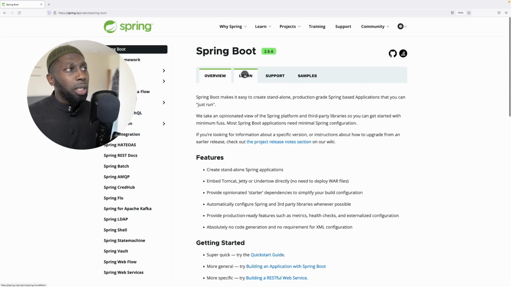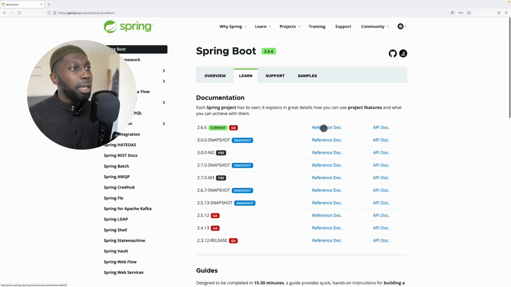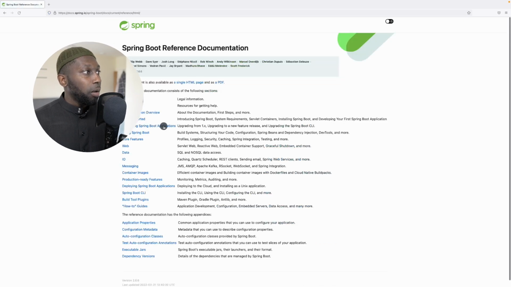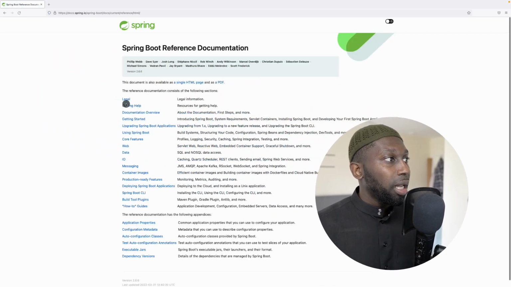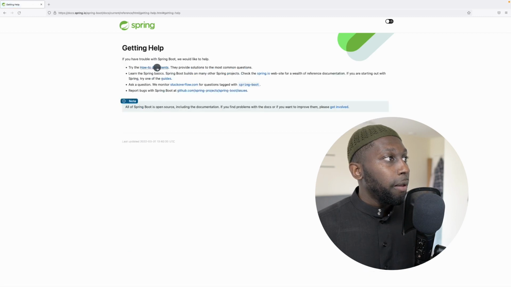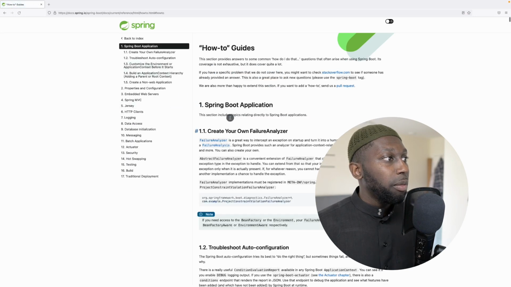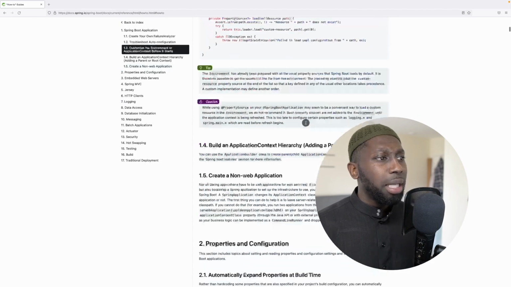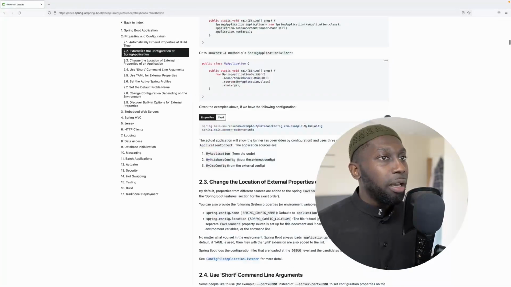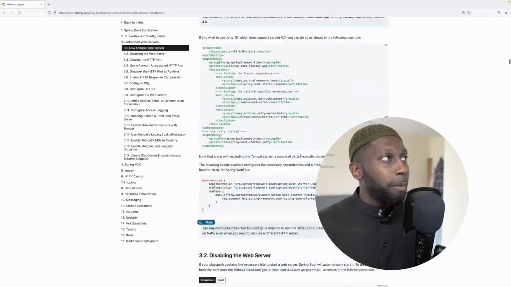And also, if you want to learn, you can basically just click on Learn, and they have the reference documentation, which is really, really extensive. So if I click on it, you can see that I can click on this button, for example, and it takes me straight into the documentation. You can see that it is very well put together.